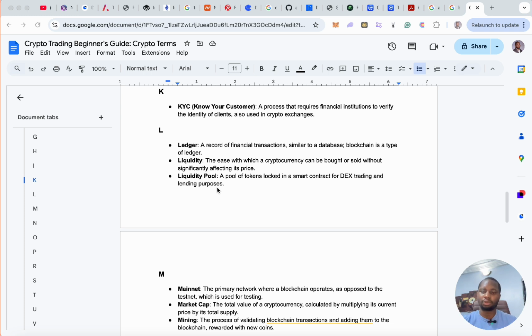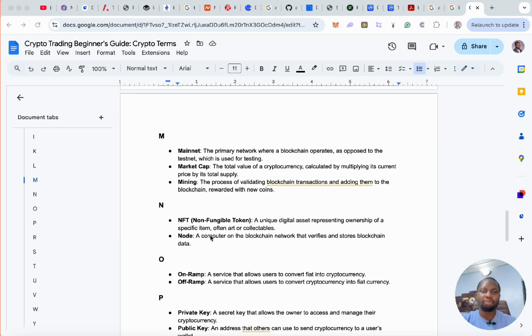That's what the liquidity pool is used for: exchanging and different kinds of financial transactions, like lending. Now, also mainnet, the primary network where a blockchain operates, as opposed to the testnet, which is used for testing. So where a blockchain is actually carrying out real transactions that can have real impact is called the mainnet, while the testing network is called the testnet.